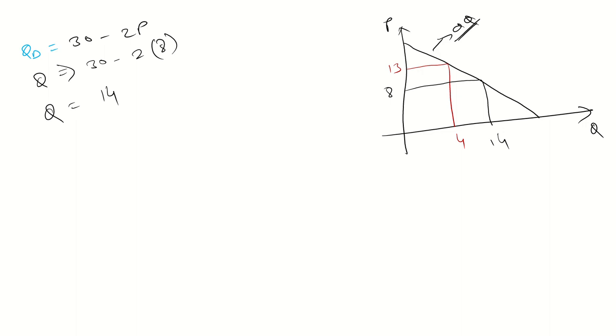Can we say this much is a producer surplus, like this triangle, and this other triangle, you will get what?